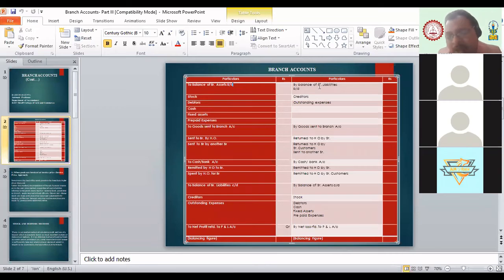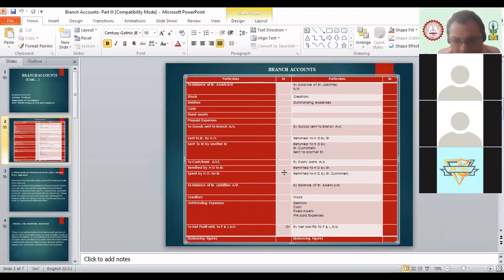And on the credit side, we have details of all liabilities like creditors, outstanding expenses and so on. Again on the debit side, we have a record of goods sent to the branch, whether sent by head office or by another branch. Then a record of cash sent to the branch, again whether by head office or another branch. And if any expense is incurred by the head office for the branch, that will also be recorded here.